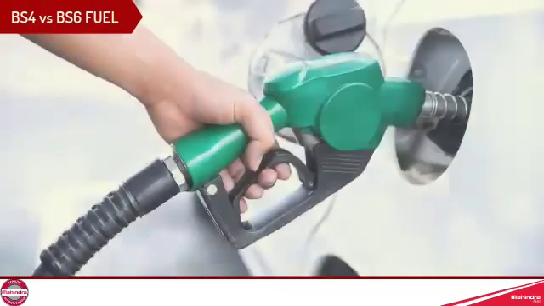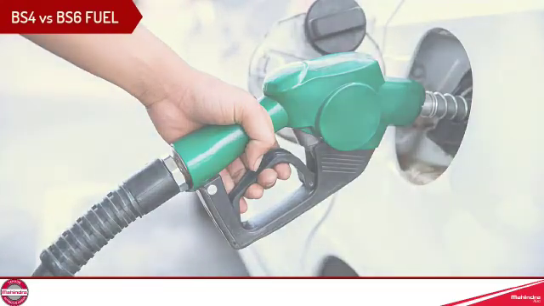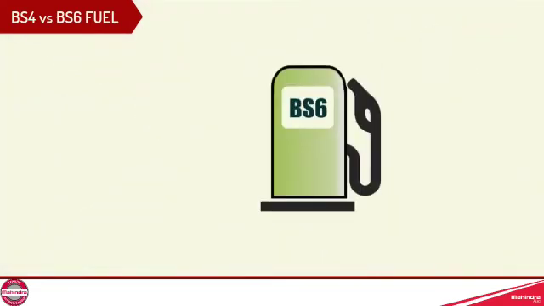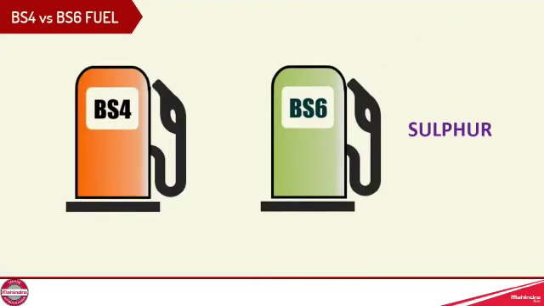Difference between BS4 and BS6 fuel. A major difference between BS6 and BS4 fuel is that the sulfur content in BS6 fuel is 5 times lower, that is 10 ppm, as compared to the sulfur content in BS4 fuel, that is 50 ppm. BS6 diesel will release less particulate matter, that is PM, upon combustion.